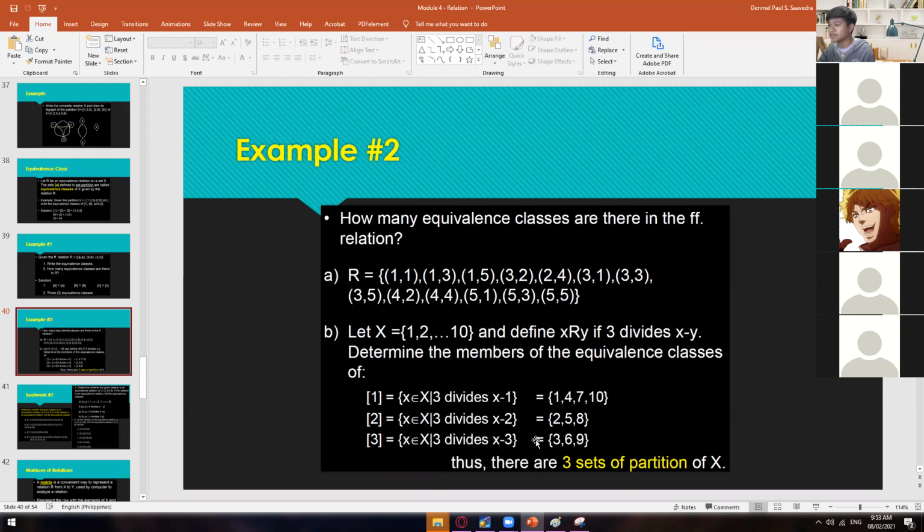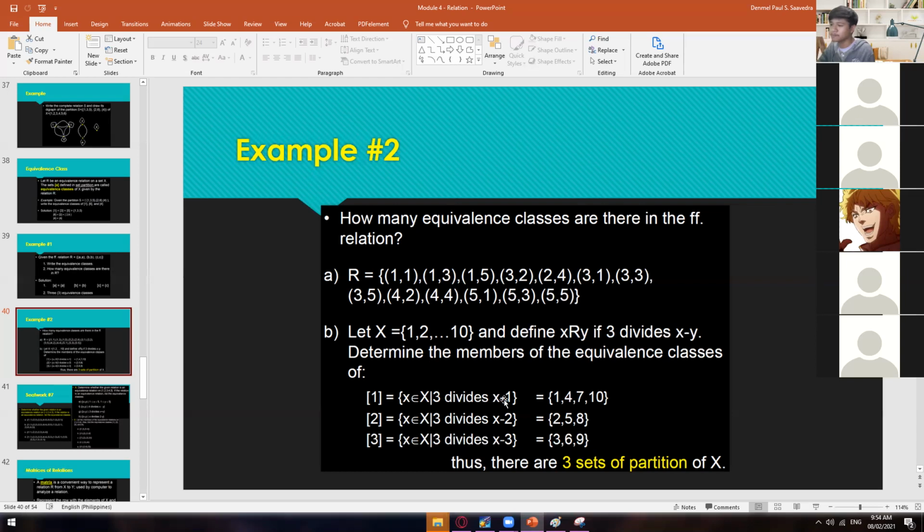And as you can see, the numbers of x are 10, 7, 4, and 1 for this class, because those are the ones that met this condition. So 10 minus 1 is 9, divided by 3 is a whole number.